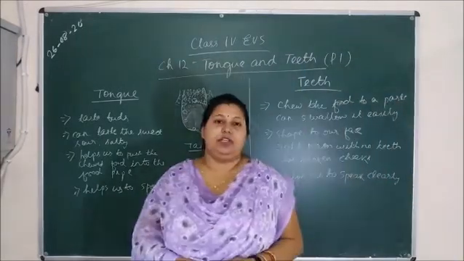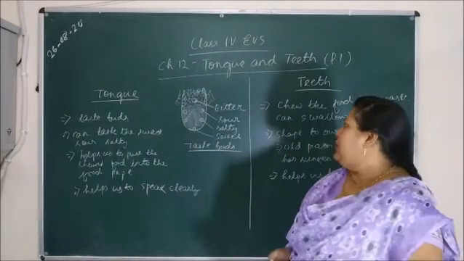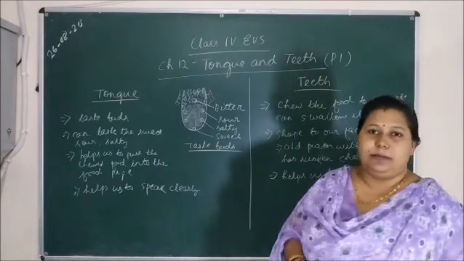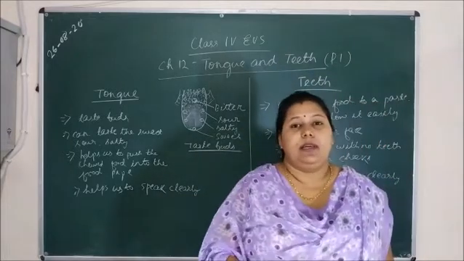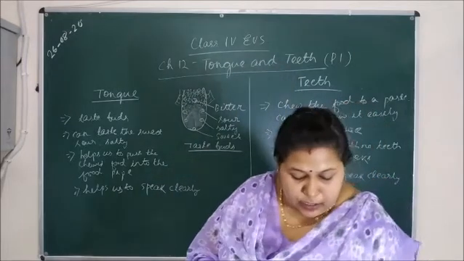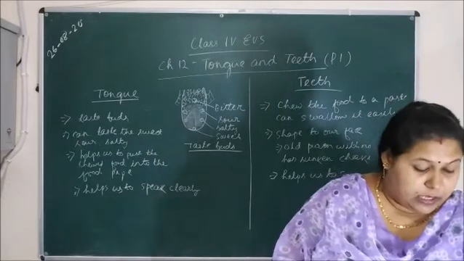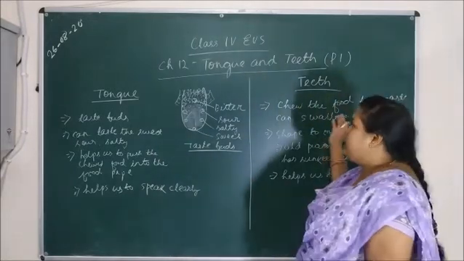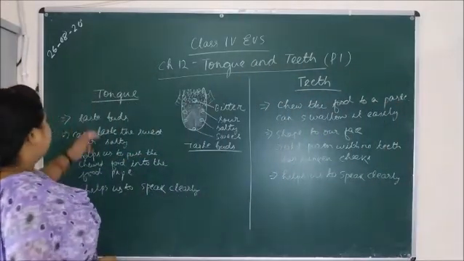I am just going to start the introductory part of the tongue and teeth. Tongue is just a portion of this chapter, but teeth we will discuss later in brief, and also the different kinds of teeth, then the teeth of animals, then the teeth of birds. All of this we will discuss later. So come to the first portion of the chapter, that is your tongue.